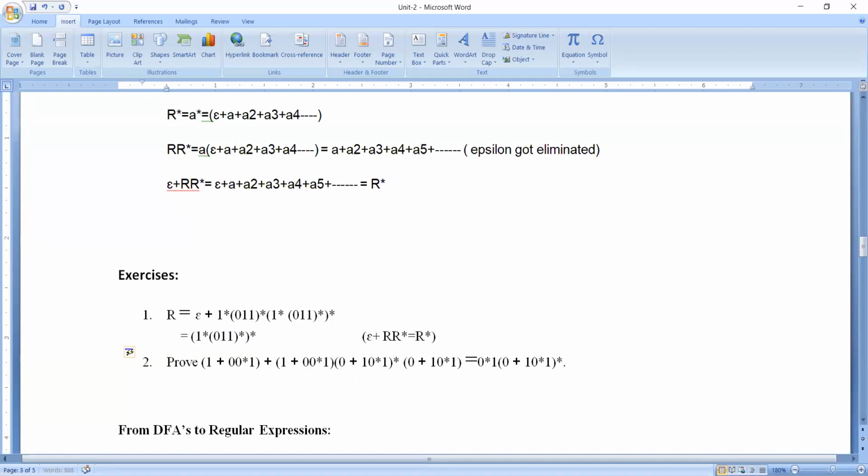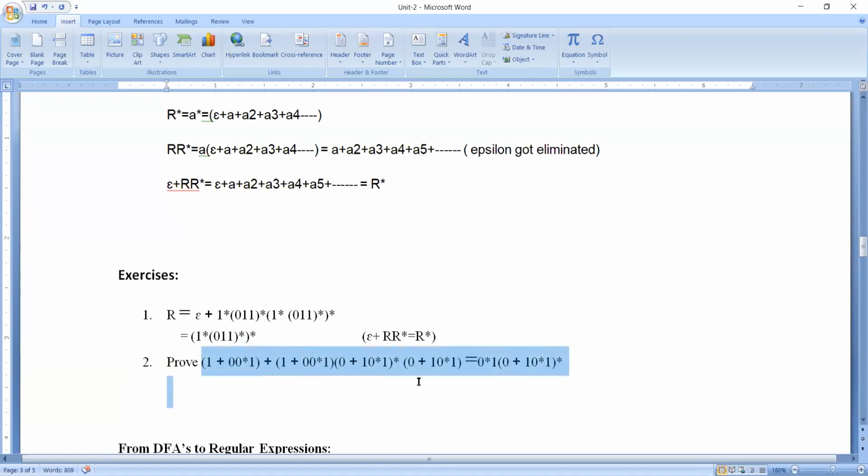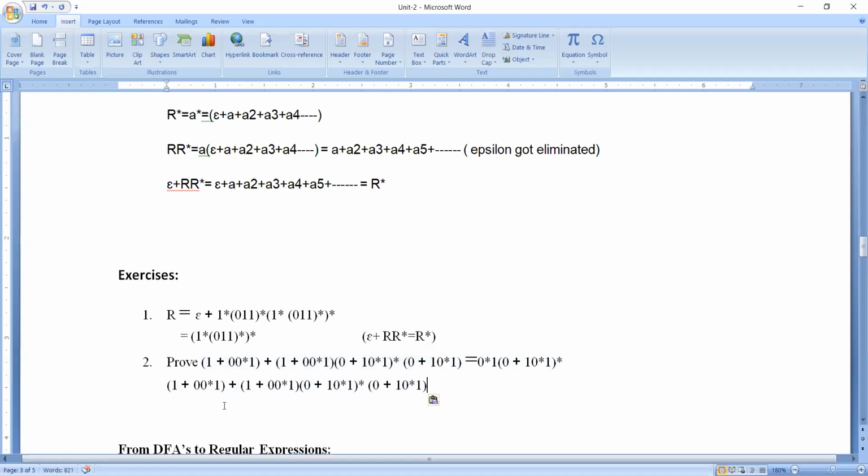Then the second one, have a look at this. Now we need to prove that, so it will be something like proving LHS is equal to RHS. They have given some complicated regular expression. What we have to do is prove that this is equivalent to this part. So how do we do that? First take the LHS part. So this is the LHS part. Let's take this LHS.